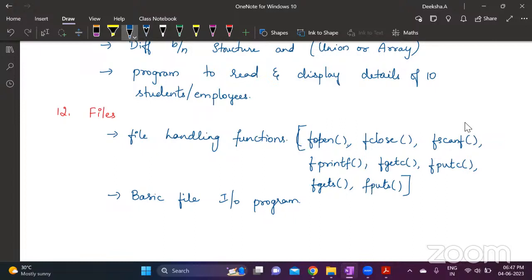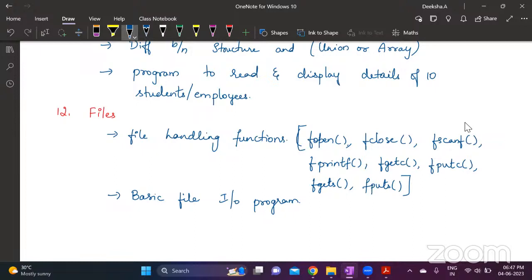So when you're reading content from a file and displaying it on the monitor, to read from a file we use fscanf. To display on the monitor, we use a normal printf. So that is a basic file input output program you can practice.